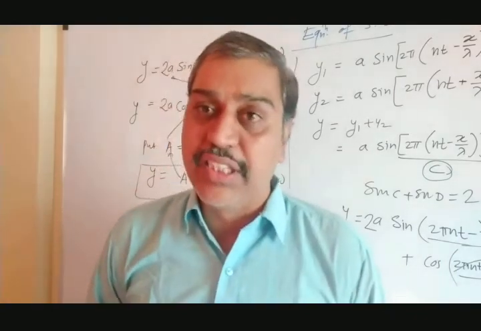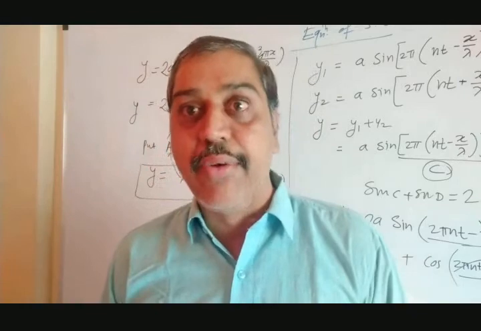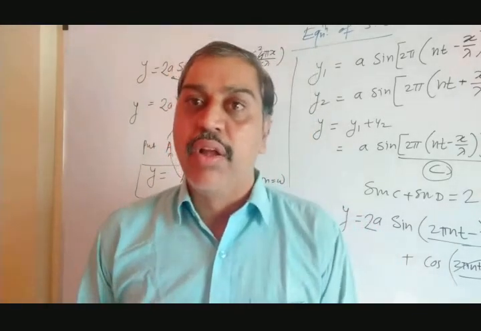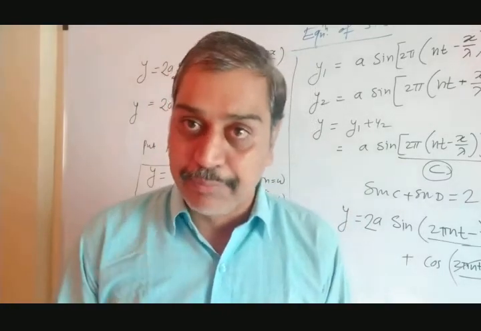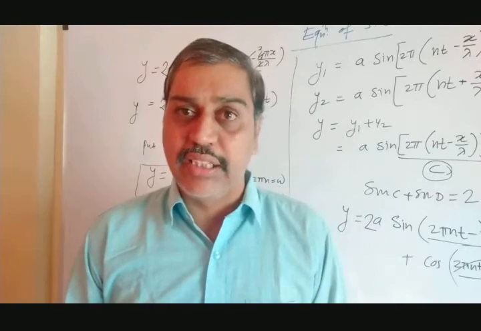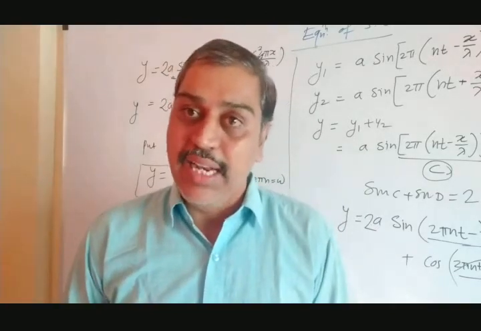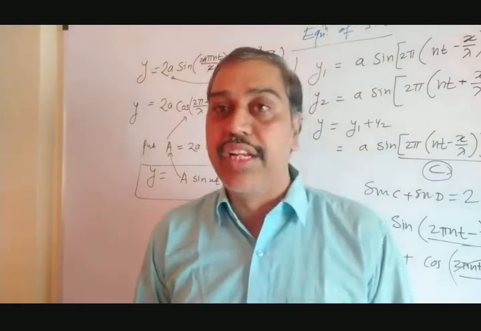Now there are two conditions we have seen in a stationary wave. Nodes are formed as well as antinodes are formed. What is meant by node? A node is a point in the stationary wave pattern where the amplitude is 0, or displacement is 0. An antinode is a point in a stationary wave pattern where the amplitude is maximum, or we can say displacement is maximum. So accordingly, here we have to derive the conditions.